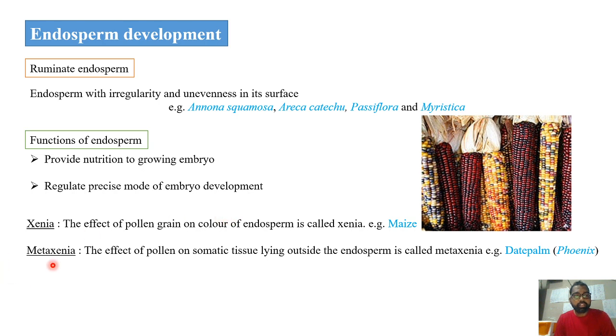In the case of metaxenia, the pollen will affect the somatic tissue lying outside the endosperm. So it is not the effect on the endosperm, it is the effect on the other somatic tissue outside the endosperm. That is called metaxenia, which you can see in the case of date palm, that is Phoenix dactylifera, for example.